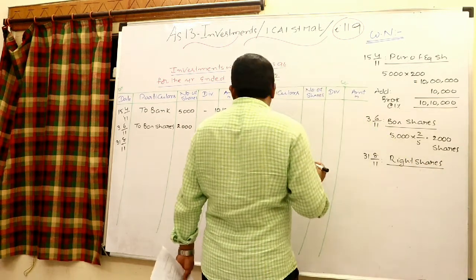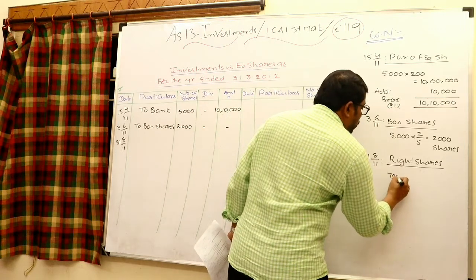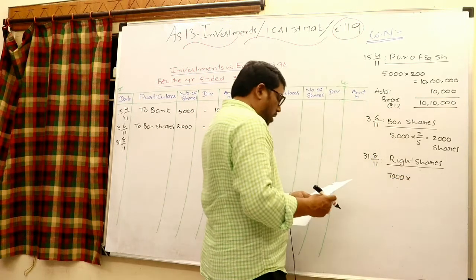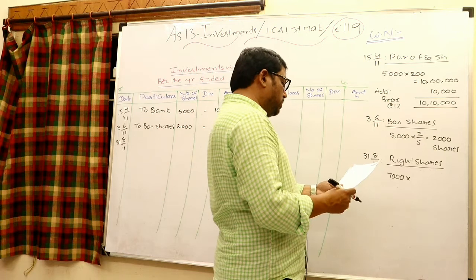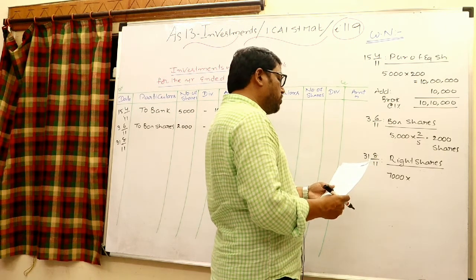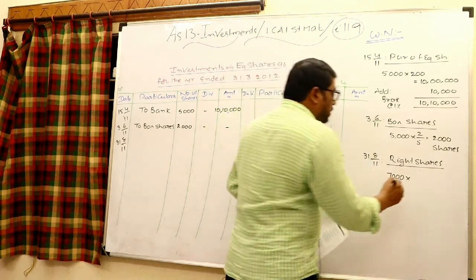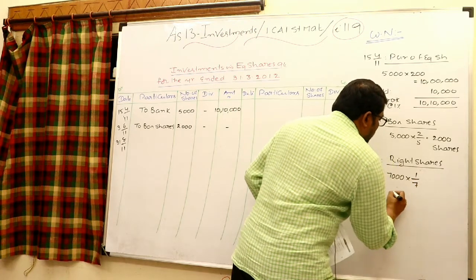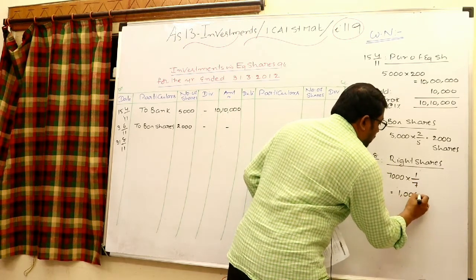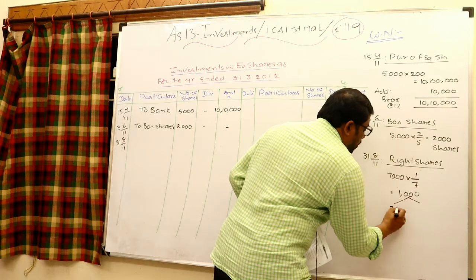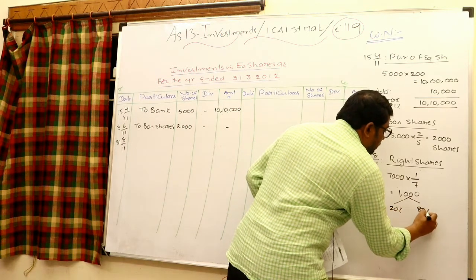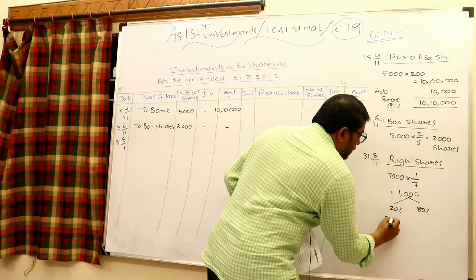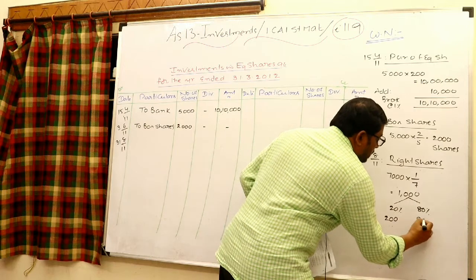Look at the total number of shares right now. 7,000 shares you are having right now. How has the company offered the rights shares to us? The rights shares are offered 1 share for every 7 shares. That is 1 by 7. Okay, that is 1,000 shares are offered. Make it into 20% and 80%. So that is 200 shares, 800 shares.